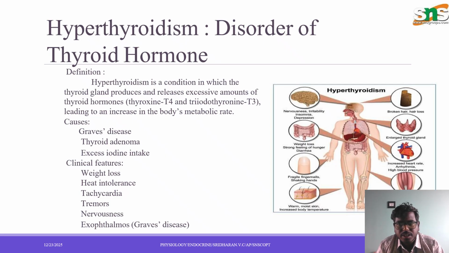Now we're going to see about hyperthyroidism, which is nothing but a disorder of the thyroid hormone. Hyperthyroidism is a condition in which the thyroid gland produces and releases an excessive amount of thyroid hormones. Causes include Graves' disease, thyroid adenoma, and excessive iodine intake. The clinical features for hyperthyroidism are weight loss, heat intolerance, tachycardia, tremors, and nervousness.